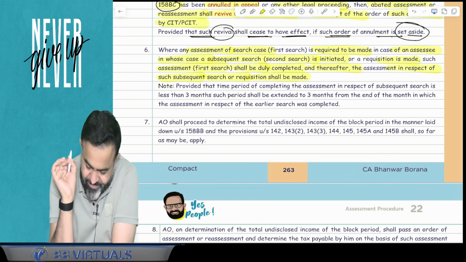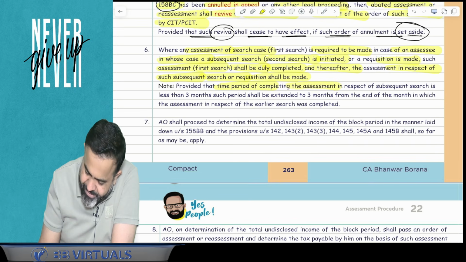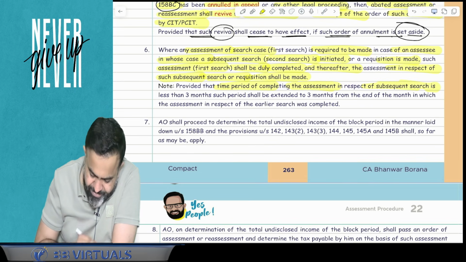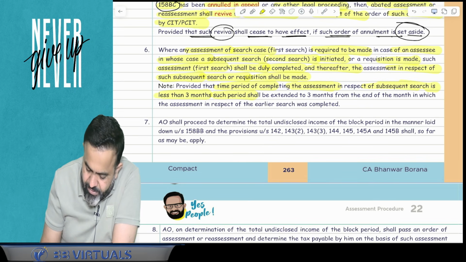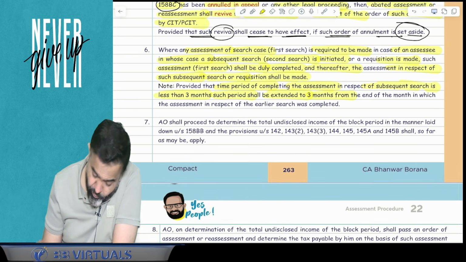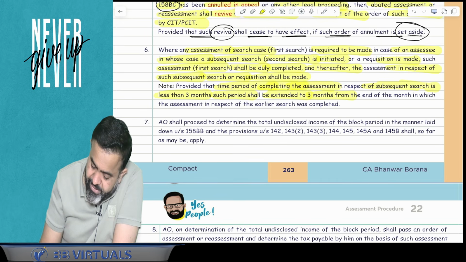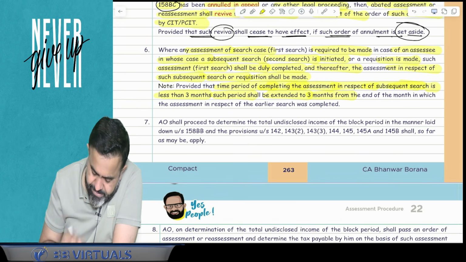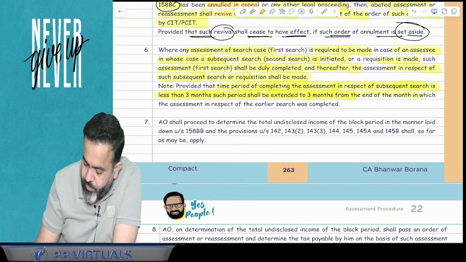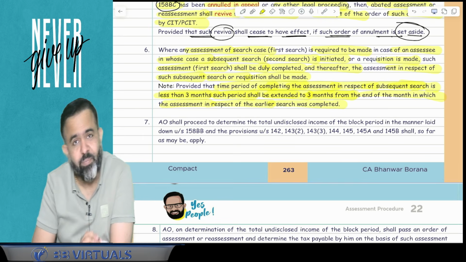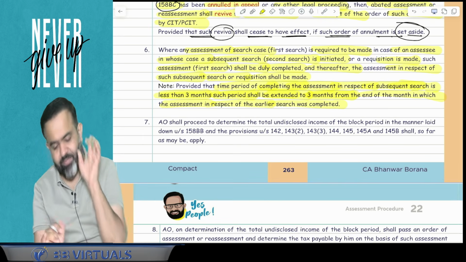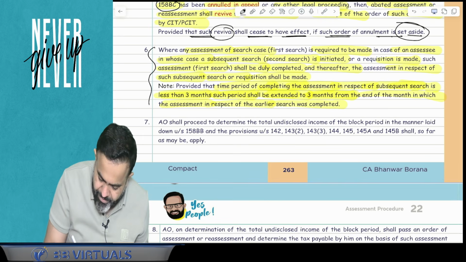Now, provided that if the time period for completing the assessment in respect of the subsequent search is less than 3 months, such period shall be extended to 3 months from the end of the month in which the assessment in respect of the earlier search was completed. Now, what is the meaning of that? I will explain you. Guys, what happened?